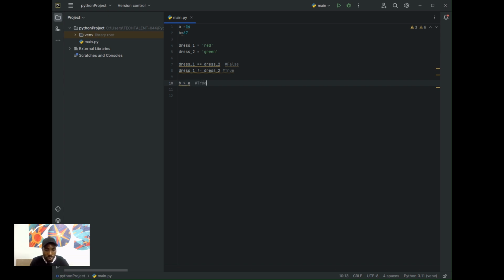It will actually return a true because B is greater than A. So that's a condition. Now, what if I write something like this? I have an equal sign. If I had an equal sign, is B greater than or equal to A? Yes, the condition still returns a true, because the greater than still holds the condition to be true, though the equal to is not right at this time, but the greater than still makes the condition return a true.